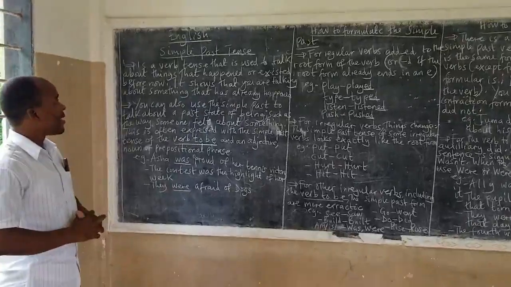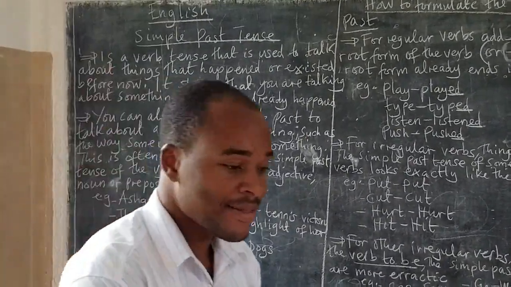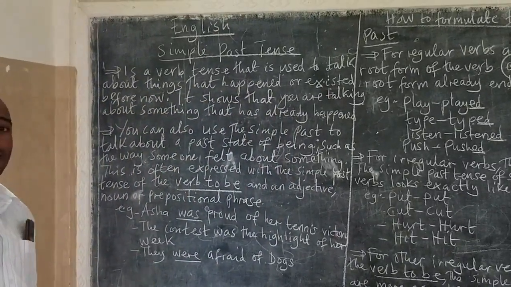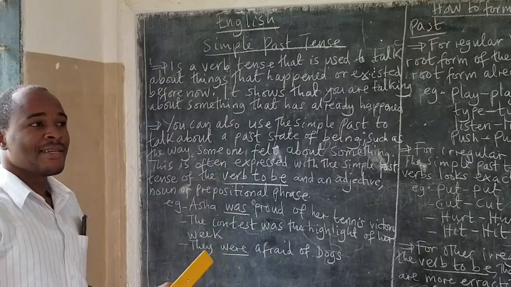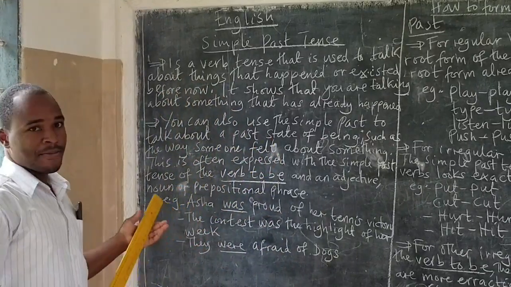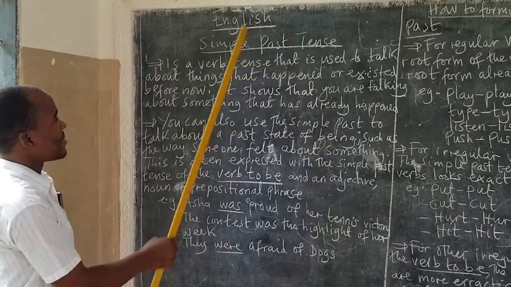Okay, today we are going to learn about simple past tense. As you know, in English we have 3 tenses. We have the past, we have the present, we have the future. But we are going to deal with the part of the past where we have a simple past tense.